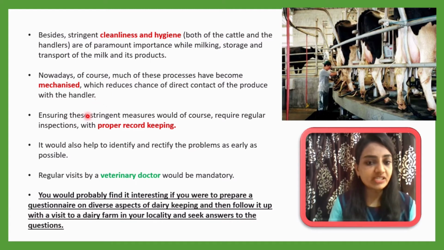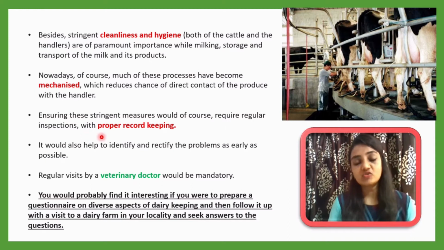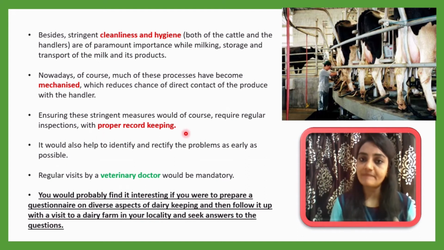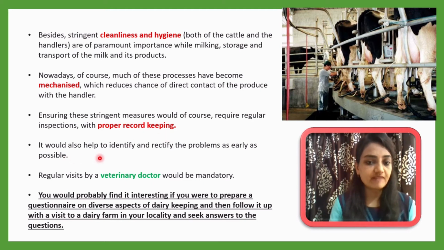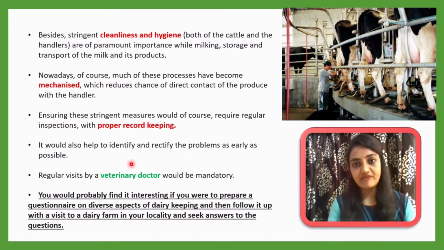Then ensuring these stringent measures would of course require regular inspection. Without regular inspection we cannot get an idea whether they are working well or not. That's why we have to regularly inspect, with proper record keeping. During inspection we should keep records. It would also help to identify and rectify problems as early as possible. If you keep records, then it is very easy to identify the problem, and we can rectify it as early as possible.